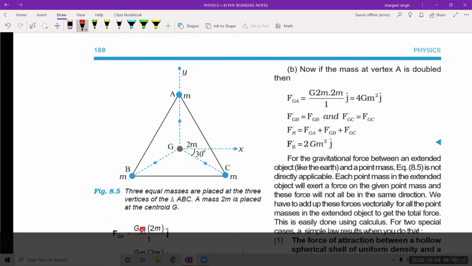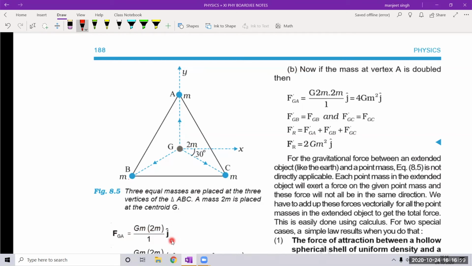So G m1 m2 upon r square into unit vector j. What about the other masses? Because of this, what force will act on it? It will act here, in the direction of the arrow shown. Now here we have to write the unit vector. What is the method to write the unit vector here? Make a line here. So by symmetry, this 30-degree angle is there, equilateral triangle is there. So this unit vector, whatever it is, will be written like this. This is 30 degrees.